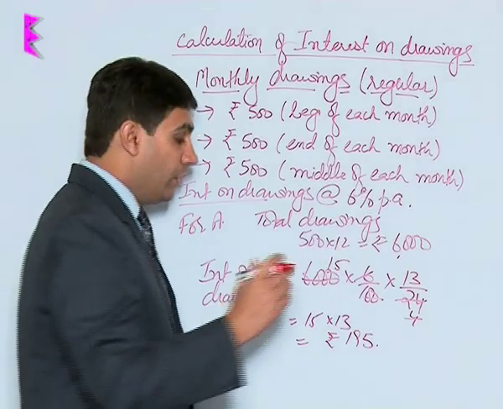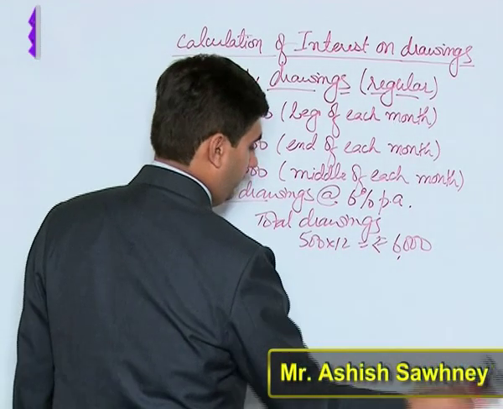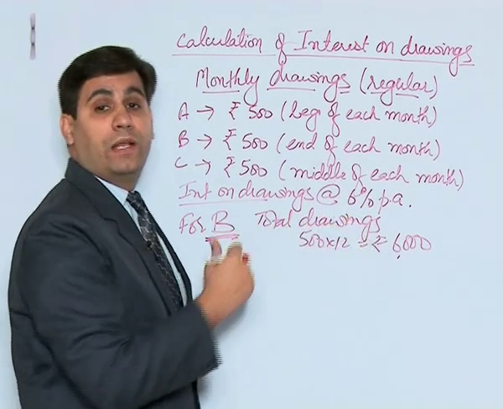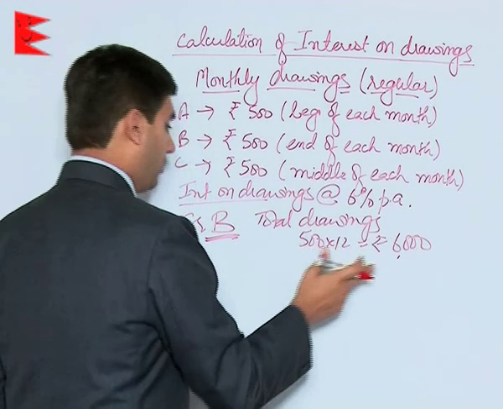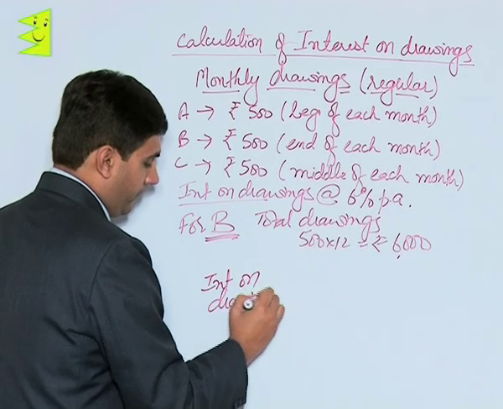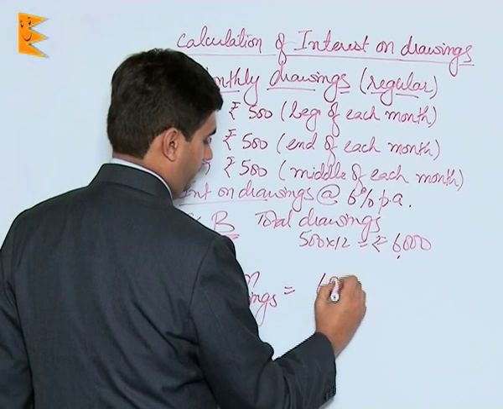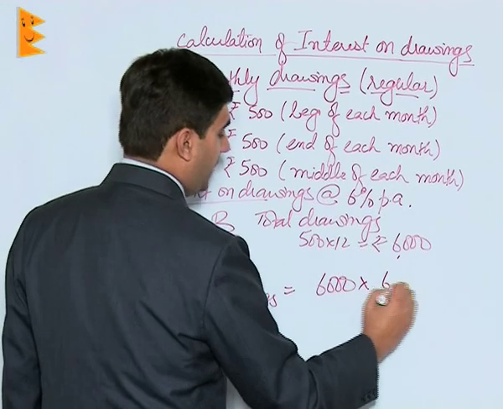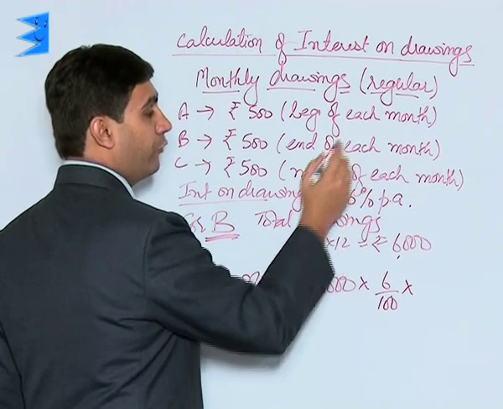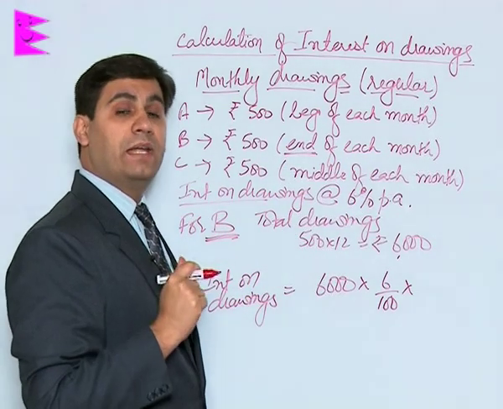Now coming to B. Remember students, for B again, total drawings is 500 into 12 for 12 months. So the amount comes to 6,000. But interest on drawings would be 6,000 into 6% for a time period based on the end case, because the drawings were made at the end of each month.